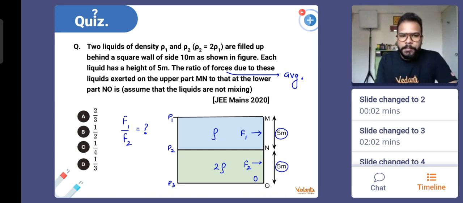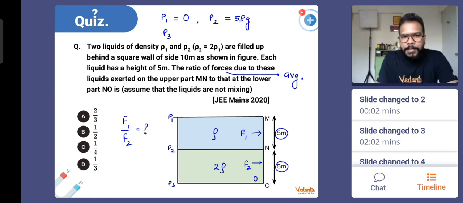Okay, everyone. So let's solve this. Let's try to find out the value of P1. Can I say P1 will be equal to 0? Right? P2 will be equal to rho into G into H. So rho into G into 5, right? So 5 into rho into G, correct? And how about P3? P3 will be equal to what?